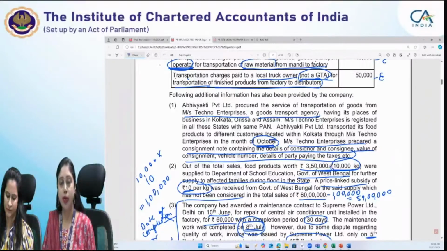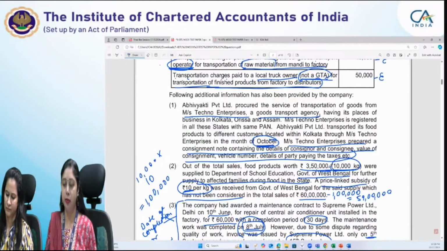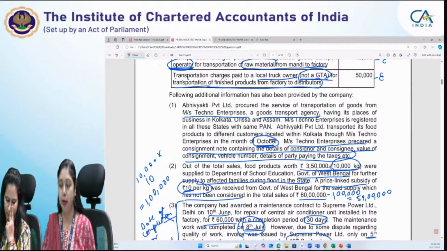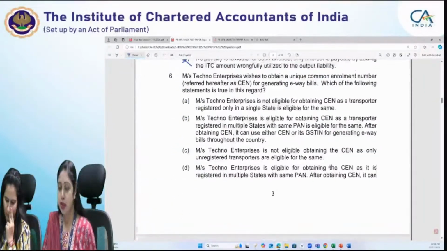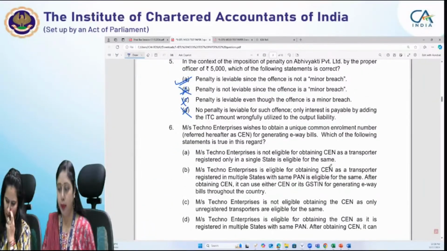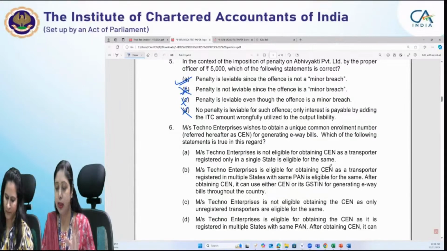It has its place of business in 3 places in multiple states in India. It has a common PAN number for all these states. And then it has transported the goods of Abhivyakti Private Limited to different states. Now it prepared one consignment note containing all the details. The question asked is that it has obtained a common unique enrollment number. After that, which of the following statements is true?